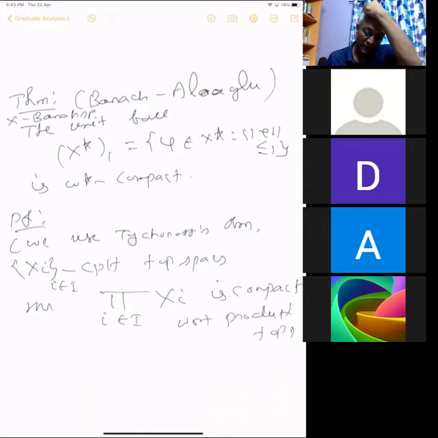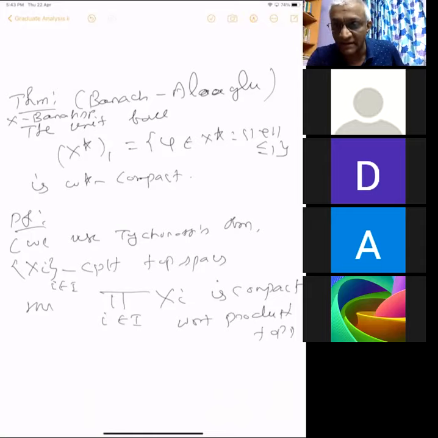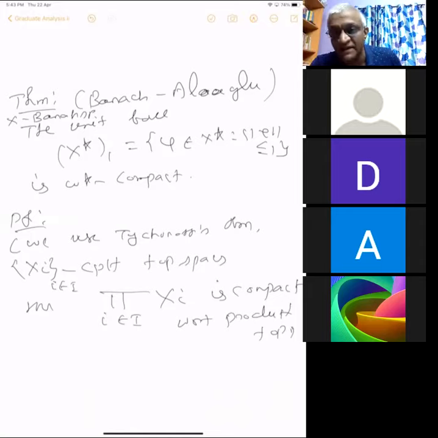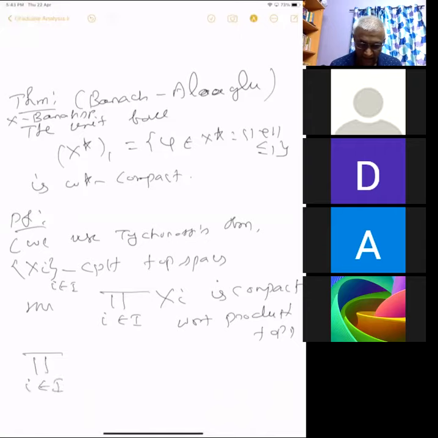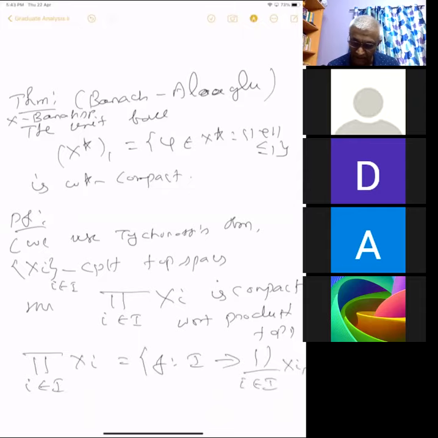So what is product topology? When you have the product, what is this product to start with? The product over i of Xi is all those functions from I to the disjoint union of the Xi such that f of i is in Xi.